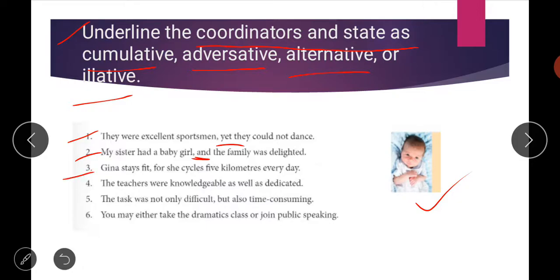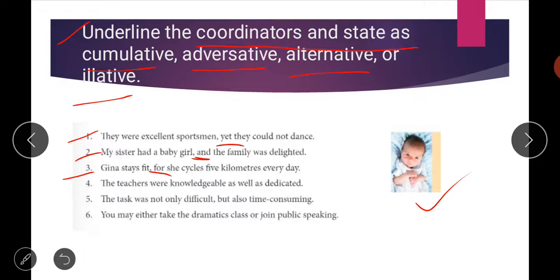Then third is, Geena stays fit for she cycles 5 kilometers every day. So your conjunction here is for. For is also a preposition, but here it is used as a conjunction because it is joining two clauses, and also it is telling you the reason.